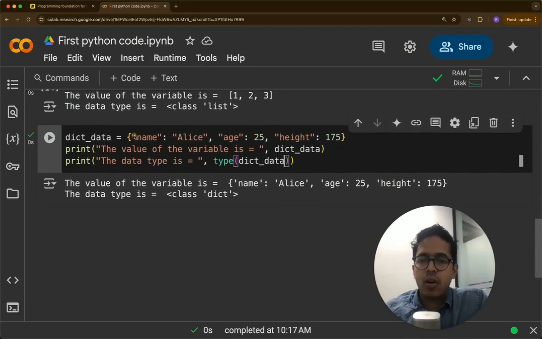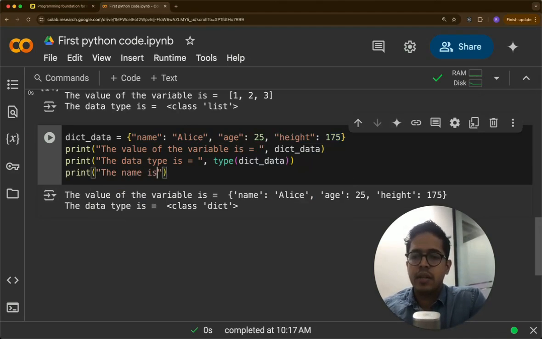So these things are called keys. Name is the key, age is the key, height is the key. The corresponding values are, corresponding to name, the value is Alice. Corresponding to age, the value is 25. Corresponding to height, the value is 175. Now, how do we access this? We can print